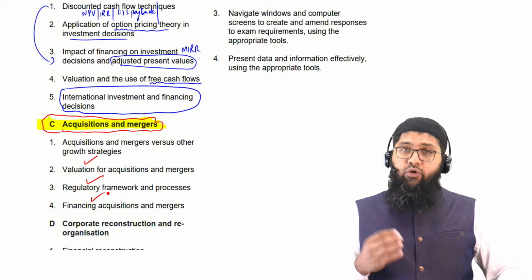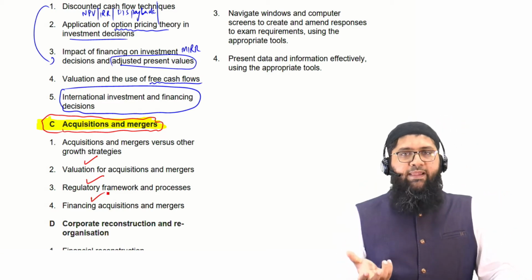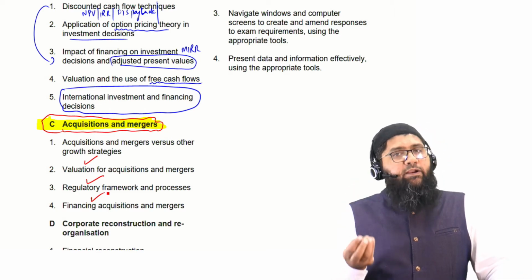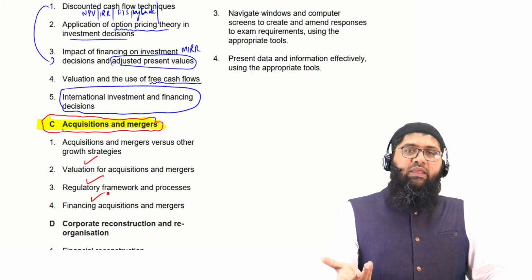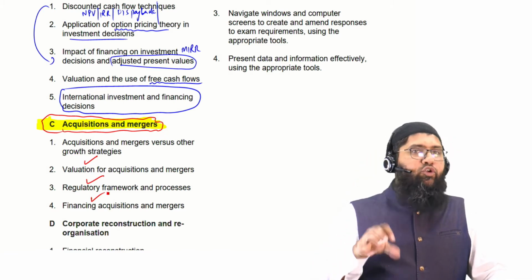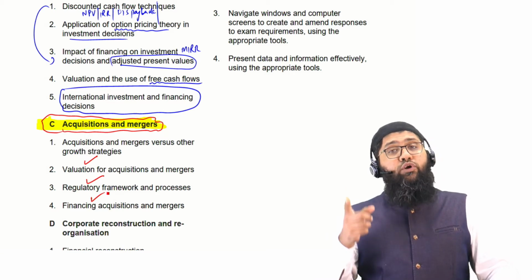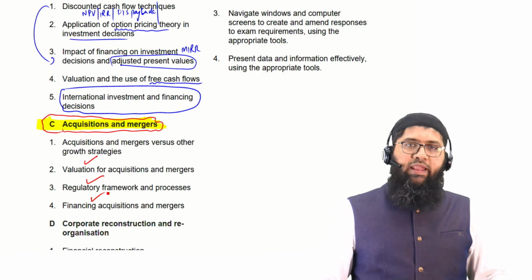So what we are going to be doing in here is that we are not just going to be talking about the business valuation. In addition to the valuation, we would be talking about what type of companies can be acquired, what are the regulatory requirements that we have to keep in mind. Plus, we would also be discussing how should we be financing this mergers and acquisitions.